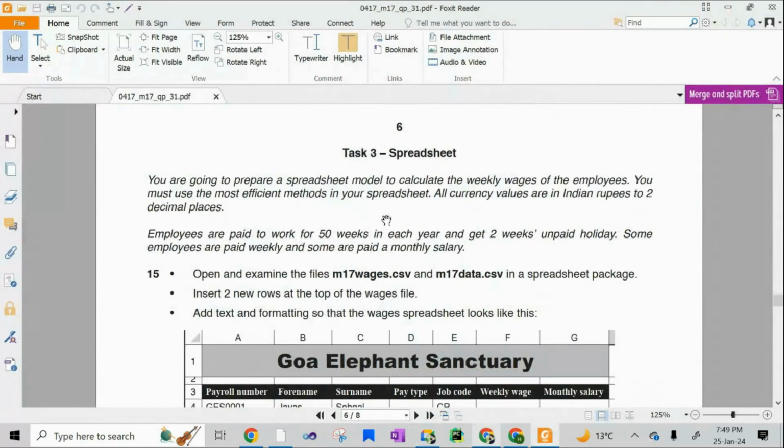This is the 2017 Feb March paper. It says you are going to prepare a spreadsheet model to calculate the weekly wages of the employees. You must use the most efficient methods in the spreadsheet. All currency values are in Indian rupees to 2 decimal places.